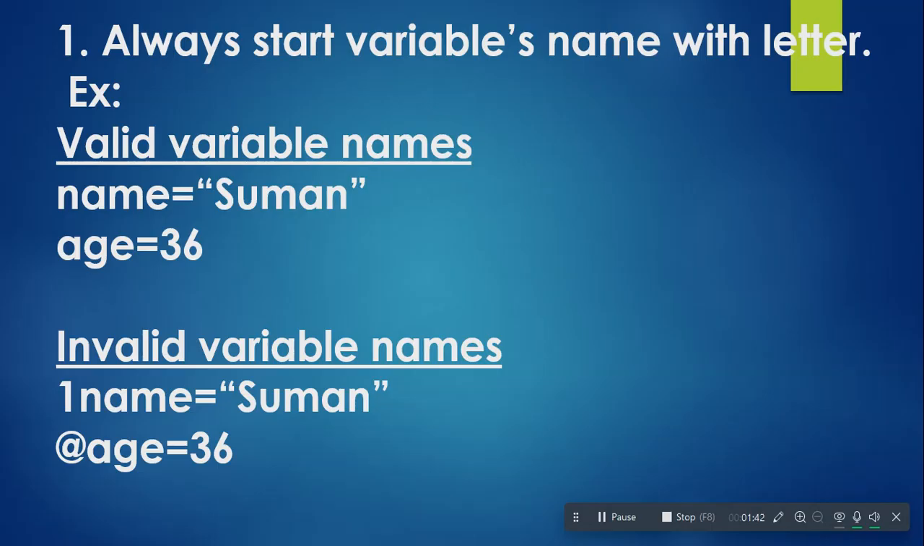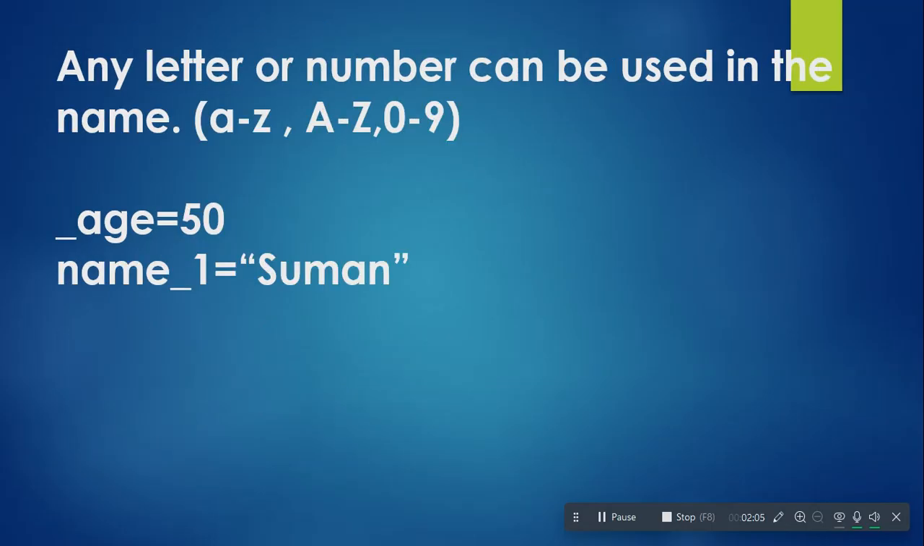Some invalid variable names are like 1name is equal to Suman, @age is equal to 36. So a variable name cannot start with a digit, it can start with an underscore sign. Special characters like the @ sign, dollar sign, ampersand sign, caret sign cannot be used while naming a variable. So we can use any letter or number while naming a variable. Uppercase A to Z, lowercase a to z and digits 0 to 9 are allowed while naming a variable.